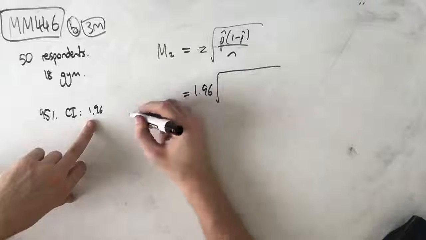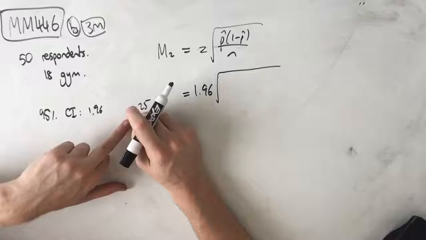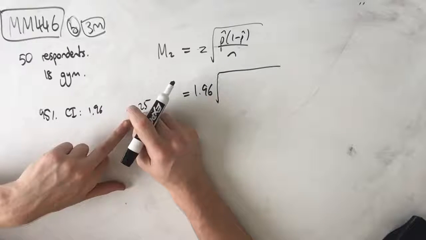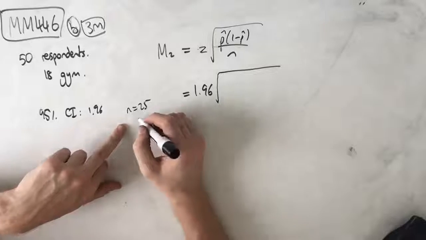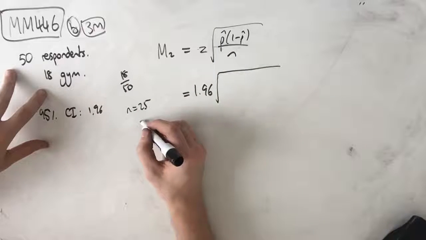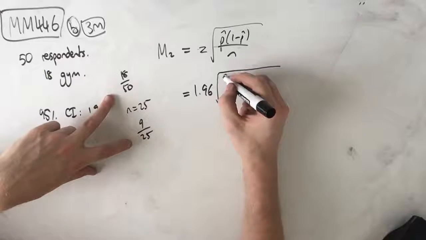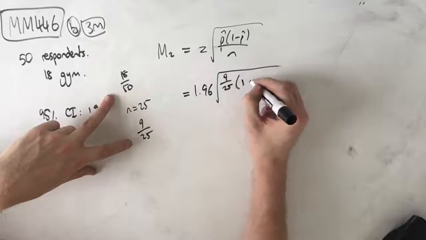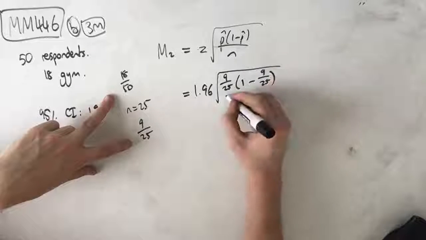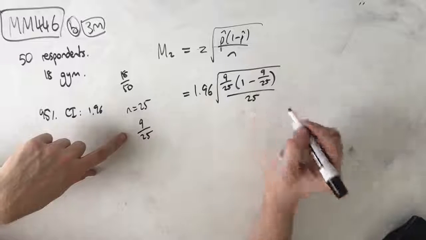Now, we've only got 25 in our survey at the moment, but it says that the proportion who responded who go to the gym remains the same, which means that our proportion of 18 on 50 needs to be the same here, which means our proportion is going to be 9 on 25. So this proportion is 9 on 25, 1 minus 9 on 25 over N, which in this case is our 25.